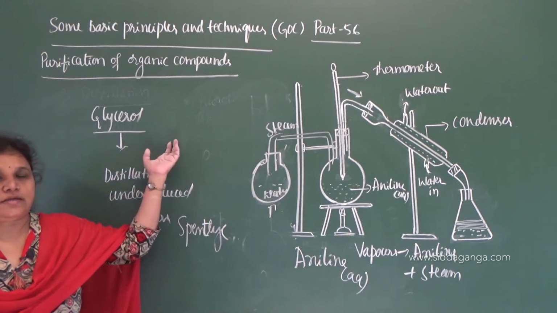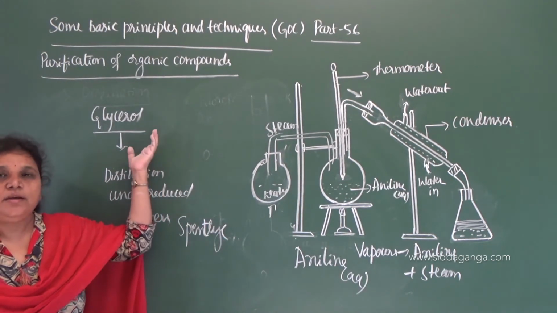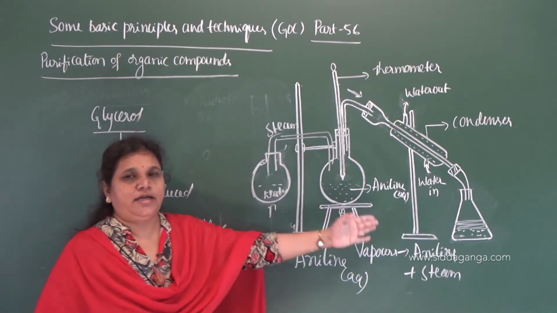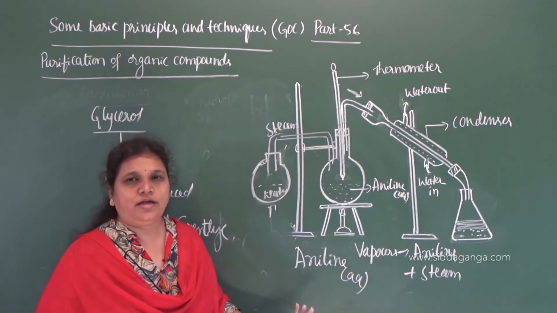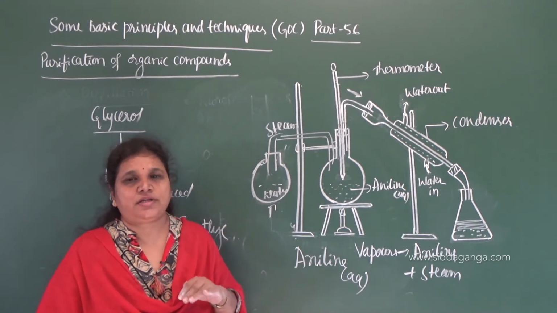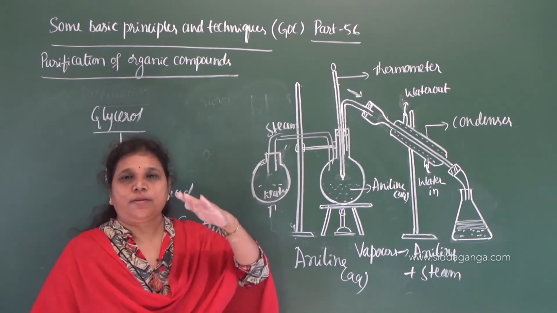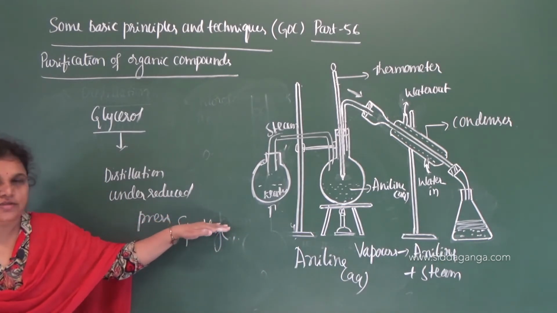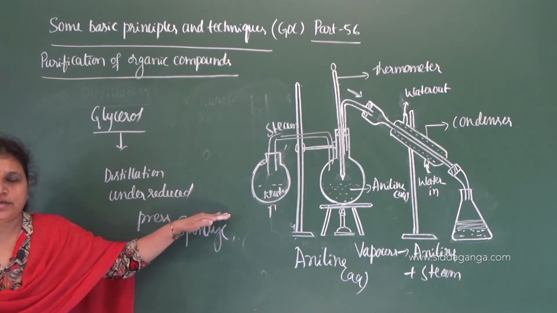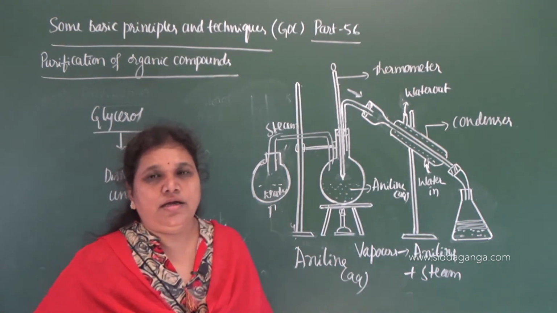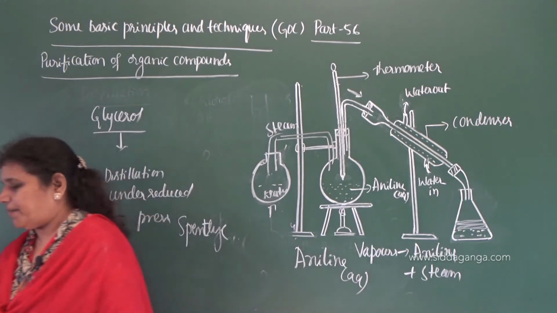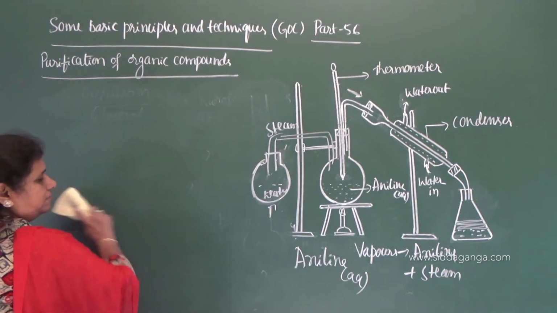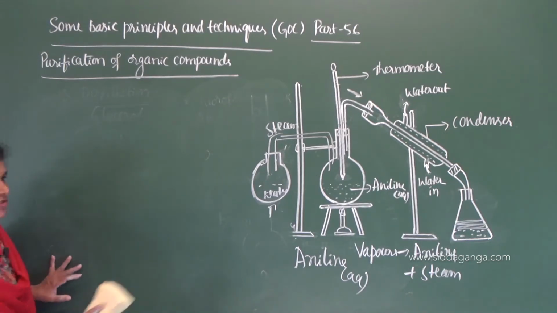Example is glycerol. So it distills below its boiling point on heating, and then it condenses to liquid in a conical flask. The one additional thing here is that we need to apply pressure on the surface of this mixture, by using a manometer, and this is about distillation under reduced pressure. Now let us move on to the next one called differential extraction.